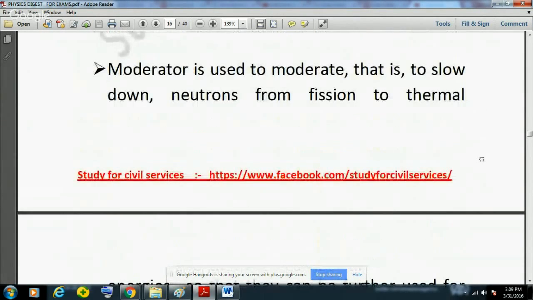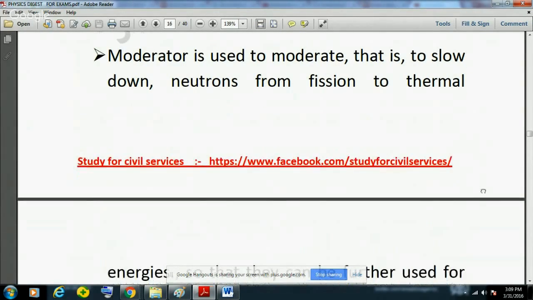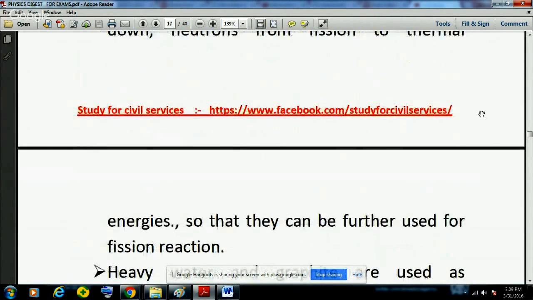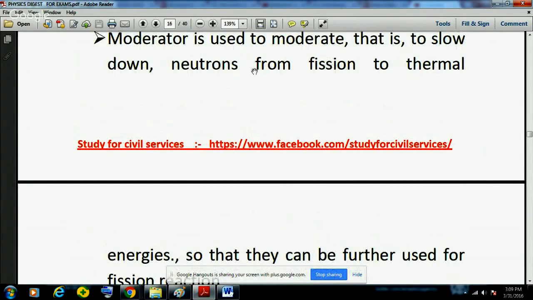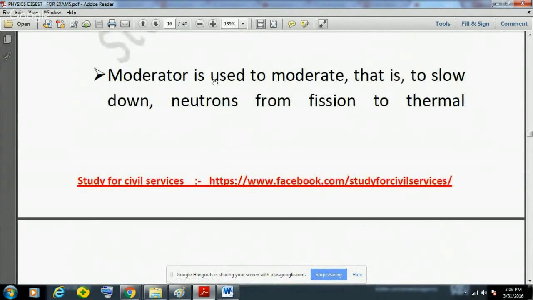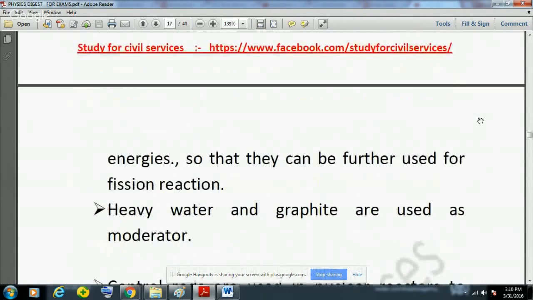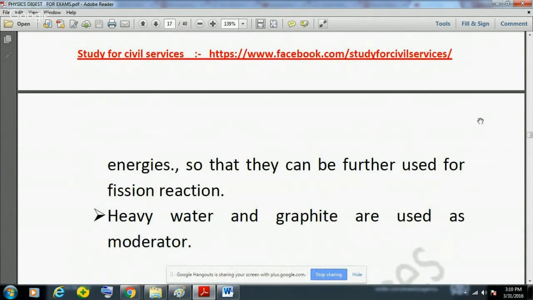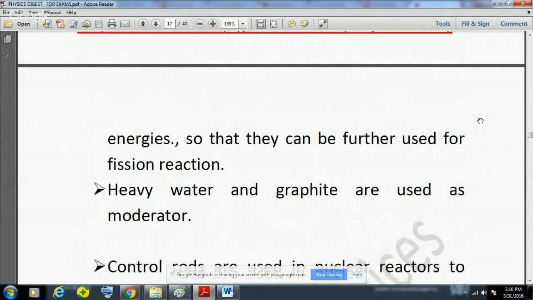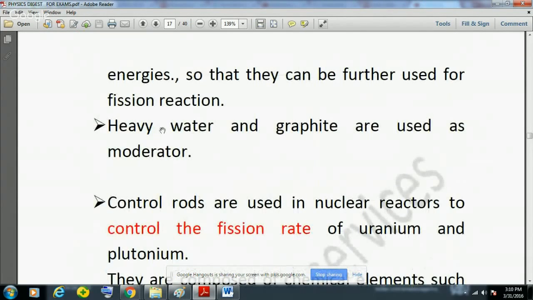Because in the previous part I have explained to you, in the nuclear reactor there is a controlled fission chain reaction. So that is why the speed of the neutrons is made to be slow so that they can be used further, and moderator does that work. So moderator is used to moderate or slow down the speed of neutrons. I've told you that there are several moderators like heavy water, beryllium oxide and graphite. So heavy water and graphite and beryllium oxide are used as moderator.